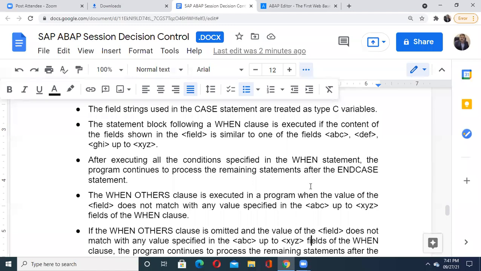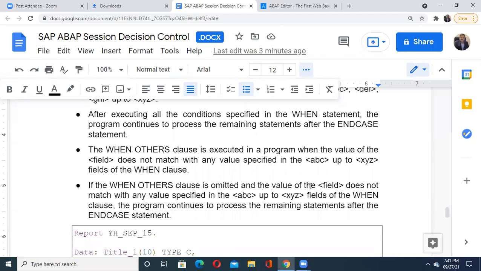And see that the when other clause is executed in the program when the value of the field does not match any specific case specified from your abc to xyz. If the when other clause is omitted and the value of the field does not match any case specified, then the program continues to process the remaining statements after your end case.